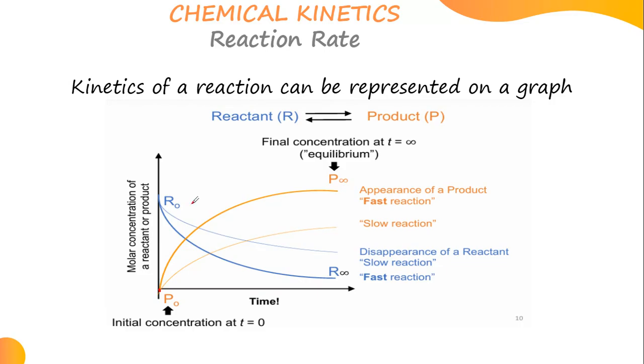Now let's look at the blue one, which is the reactant. What's happening? As time progresses, the reactant is decreasing with time. Here is the initial, and then the final keeps on going there, at equilibrium. This one represents a fast reaction for the decreasing, the blue one. And the faint one means disappearance of the reactant is slow. Is it clear on this part before I go to the other part?